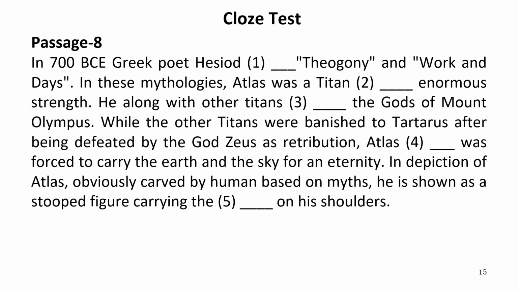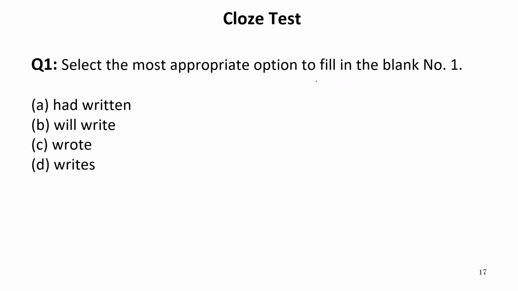In 700 BCE, Greek poet Hesiod dash Theogony and Works and Days. So, Greek poet, he must have worked on these two projects, that is Works and Days, these are two poems, and Theogony. Now let us see the options for the first blank. It is had written, people write, will write, wrote, writes.